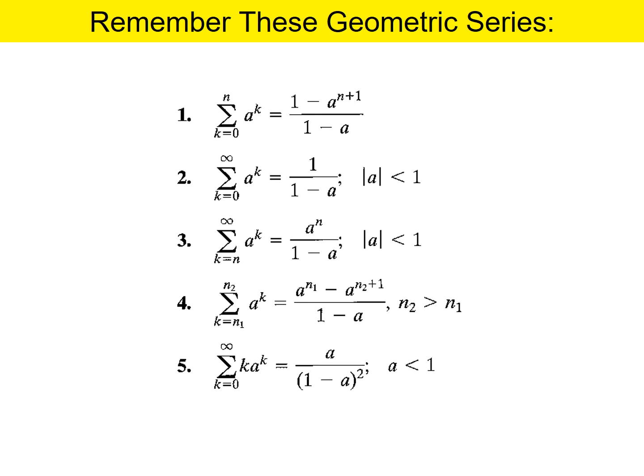So these are some of the summation related identities which you need in this chapter as far as discrete time convolution is considered. Sigma a raised to k is equal to 1 minus a raised to n plus 1 divided by 1 minus a. Sigma a raised to k, where k is ranging from 0 to infinity, is 1 upon 1 minus a. Sigma a raised to k, where k is n to infinity, is a raised to n divided by 1 minus a. Sigma a raised to k from n1 to n2 is a raised to n1 minus a raised to n2 plus 1 divided by 1 minus a, and sigma k into a raised to k is equal to a upon 1 minus a whole square for a less than 1. So you have to remember this.